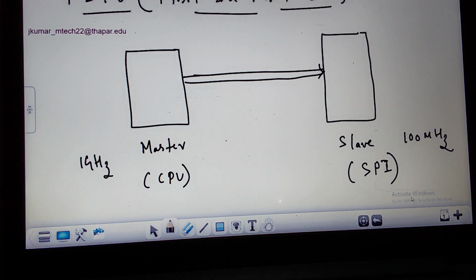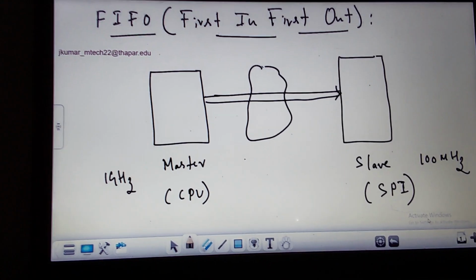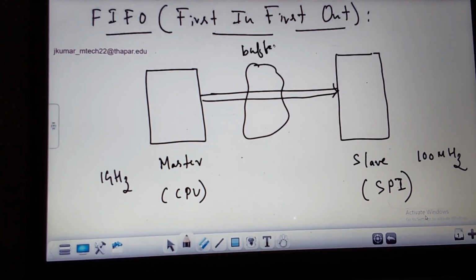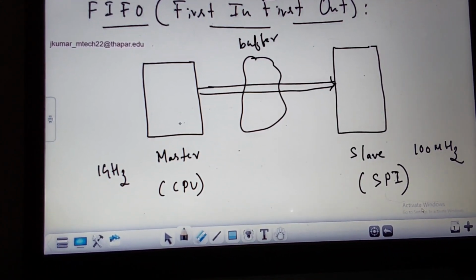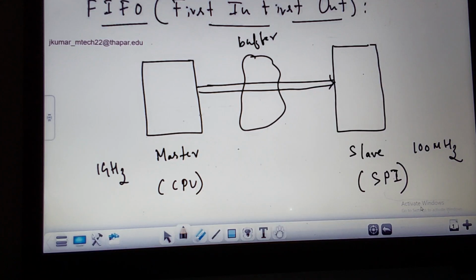So what we are going to do in this case is put in an interface, which I can call a buffer. The interface is nothing but a buffer I keep here. The two sides have independent clocks, not the same clock. The master writes into this buffer at its own time, and the slave also works at its own time. Both clocks work independently. The master writes into the buffer, and the buffer in turn is written into the slave. You understand?